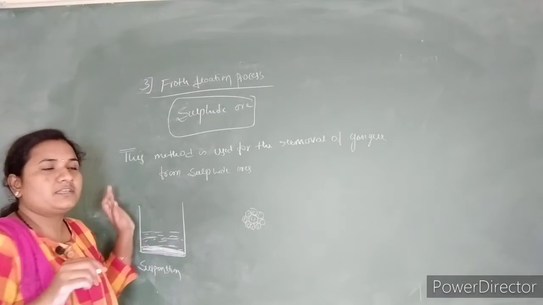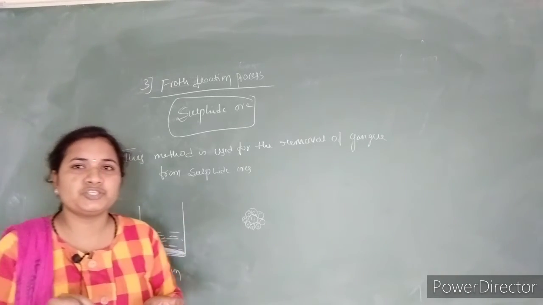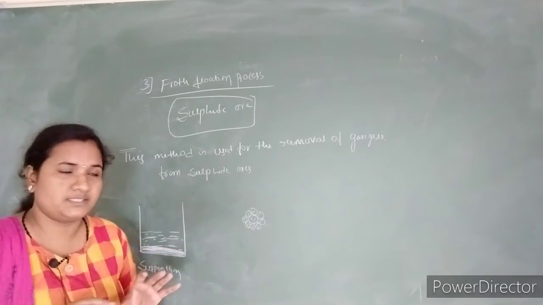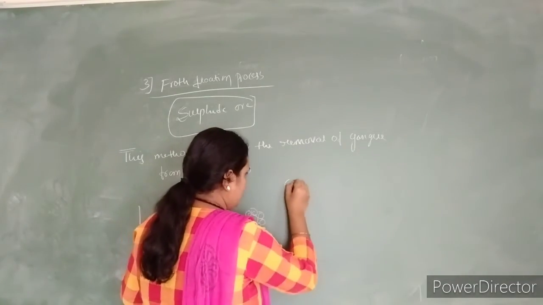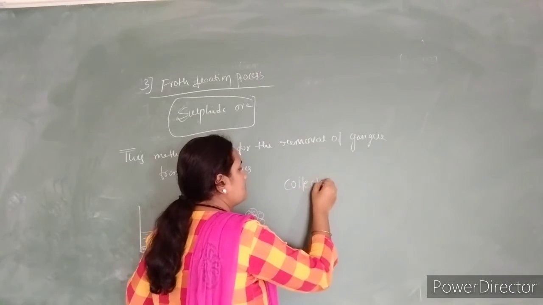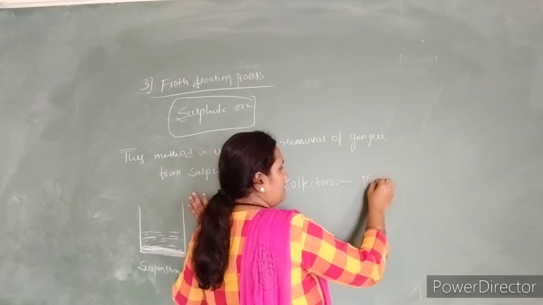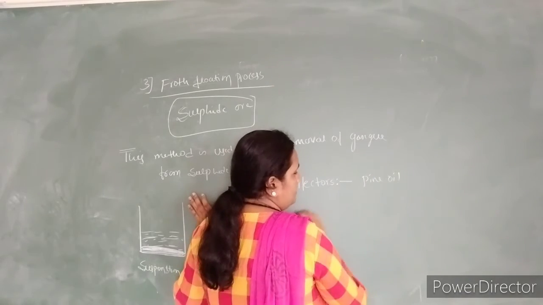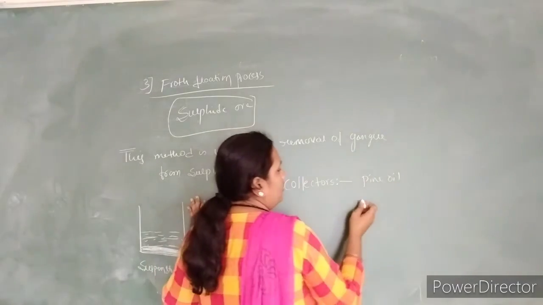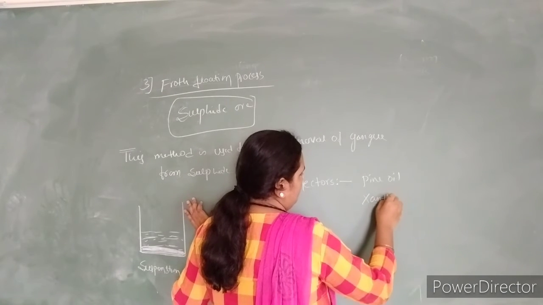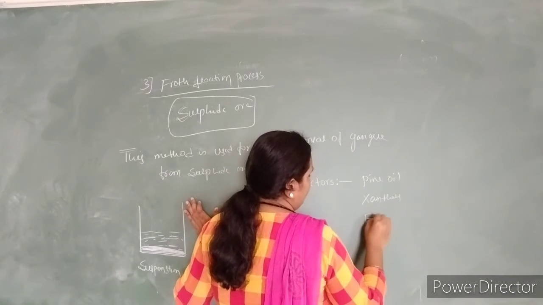In this process, we add some collectors as well as froth stabilizers. Collectors are things like pine oil. Examples of collectors are pine oil, xanthates and fatty acids.